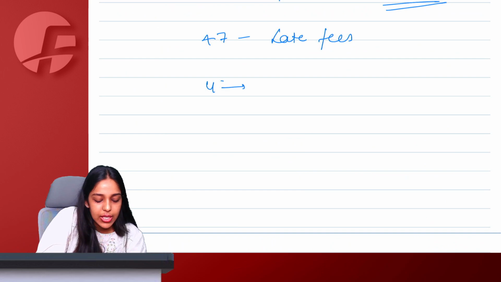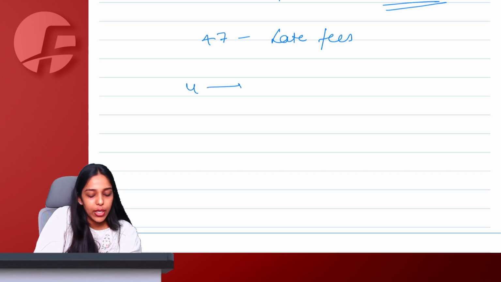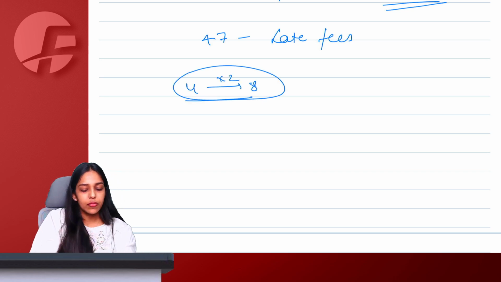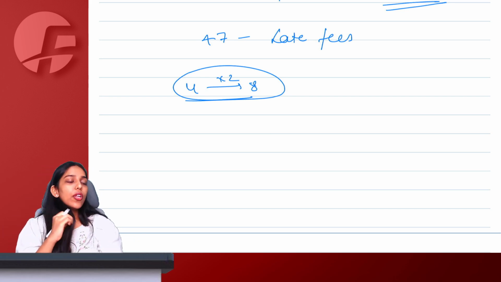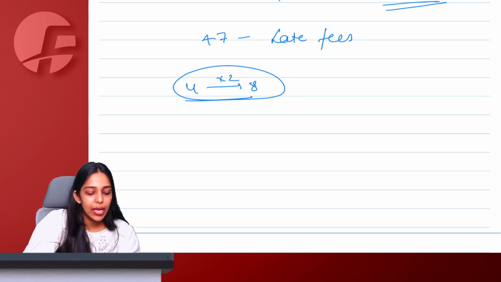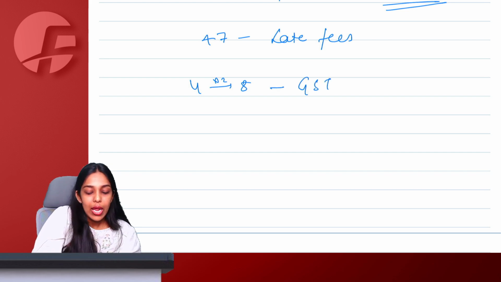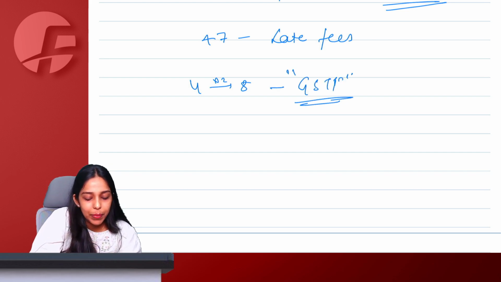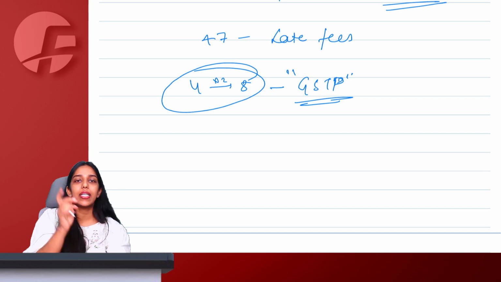Then section 47, 48, 4 into 2, 8. Section 48, 4 into 2, 8, we say if you do your work on your own, it is half. If you get your work done from another person, it becomes double. This is a simple technique to remember section 48, which is 4 ka double is 8. If I don't do my work on my own and I get it done from a GST practitioner, my work will get doubled from 4 to 8.